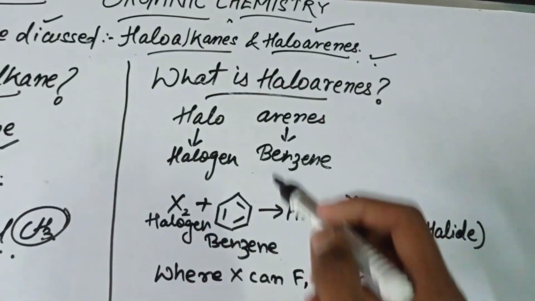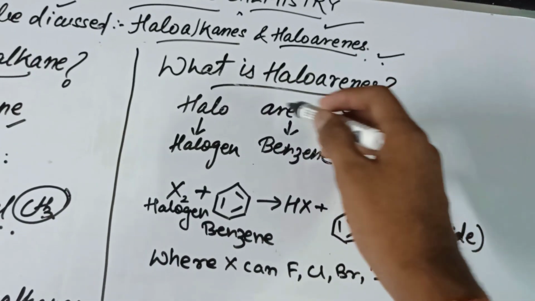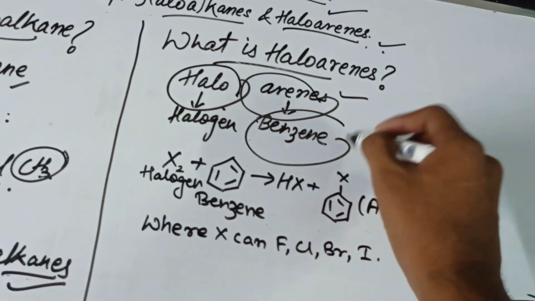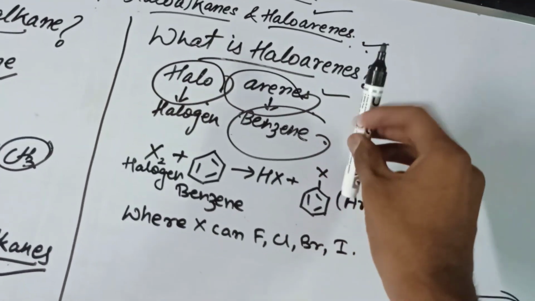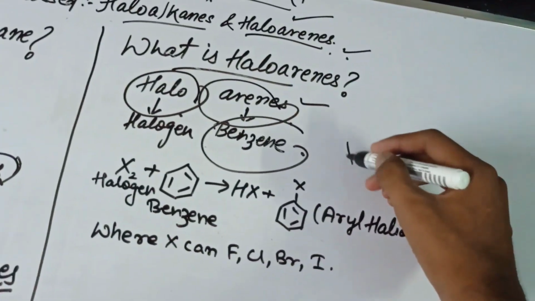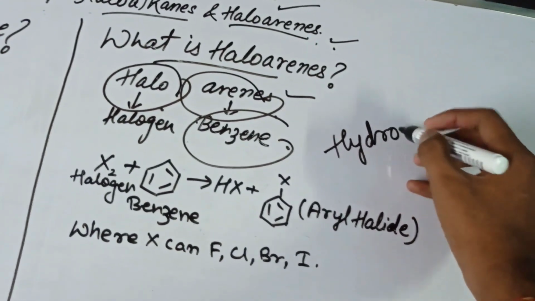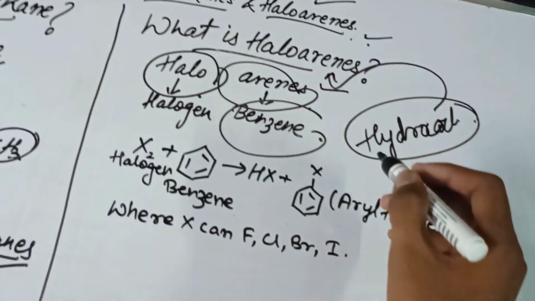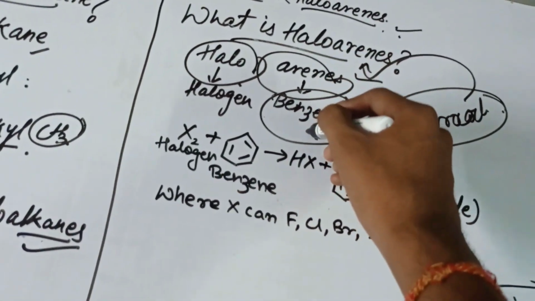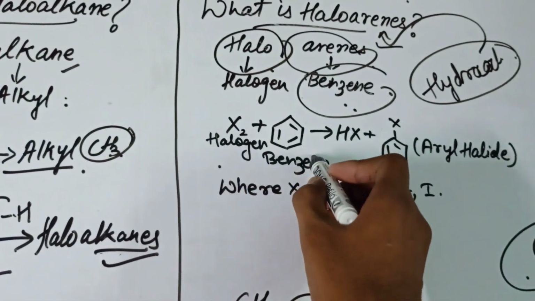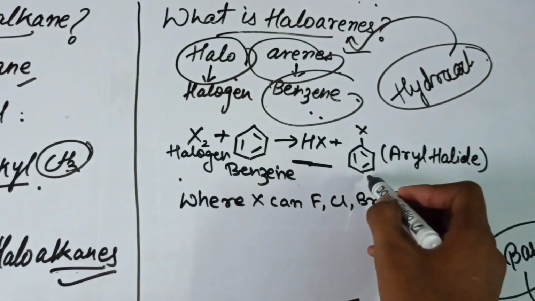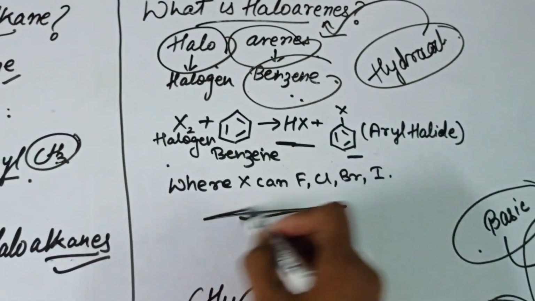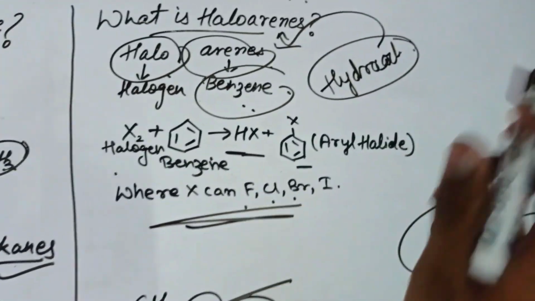Now we come to what haloarenes are. Halo means halogen and arenes means we have benzene. We saw many things about arenes in the hydrocarbon chapter, and in this chapter you will know what arenes are. So I take the example of benzene. X2 reacts with benzene and we get HX and aryl halide, the haloarene. Here X can be F, Cl, Br and I.